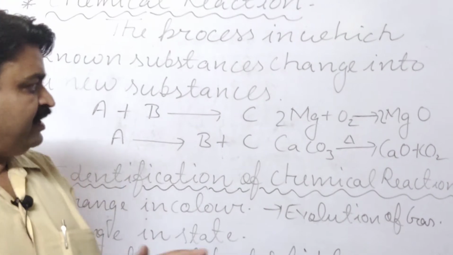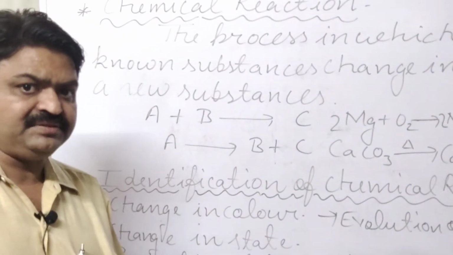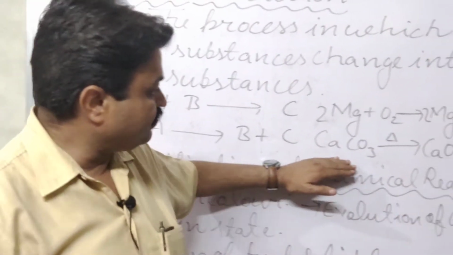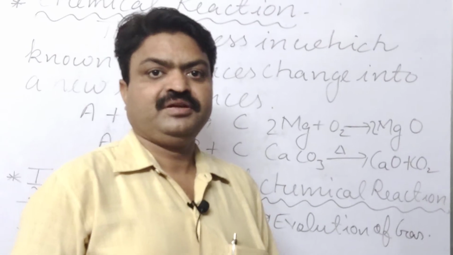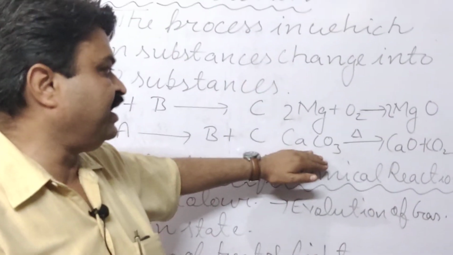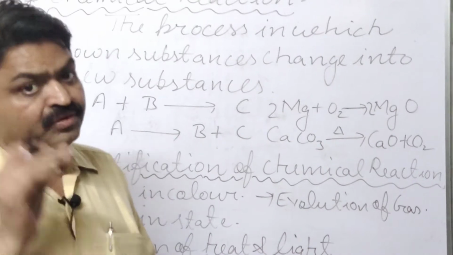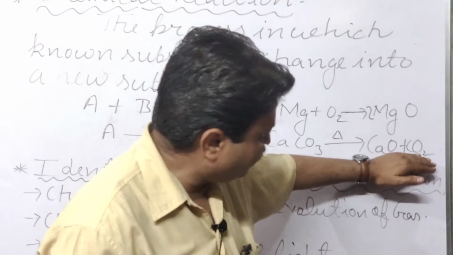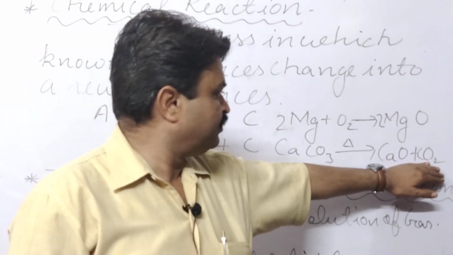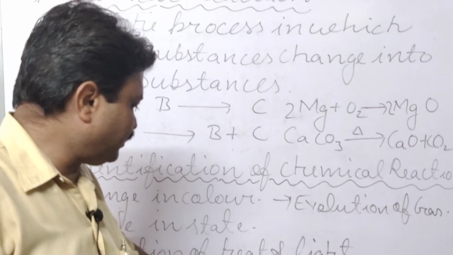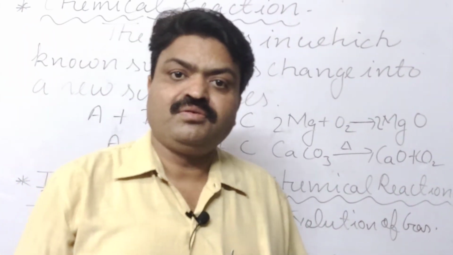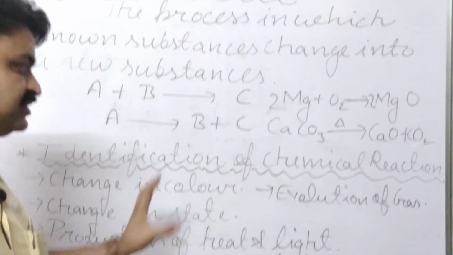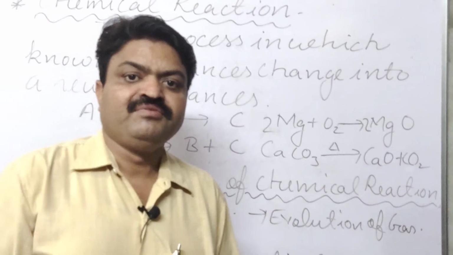Means when a chemical reaction takes place, at that time a gas may also be evolved. Like in this, when we heat calcium carbonate, then due to that heating, in the absence of oxygen, carbon dioxide is evolved. So evolution or absorption of gas is also involved in a chemical reaction. So these are some observations from which we can know